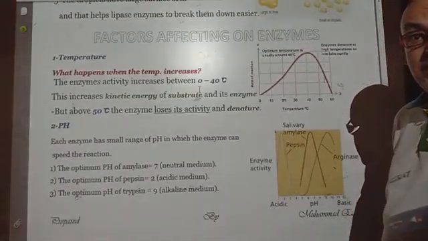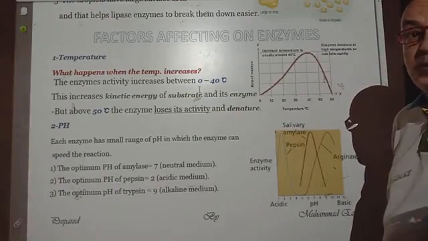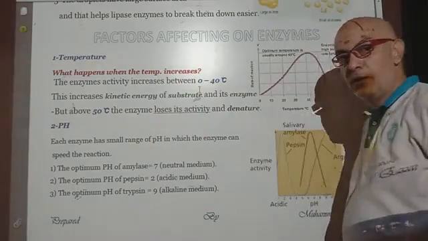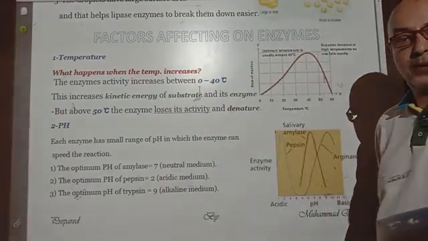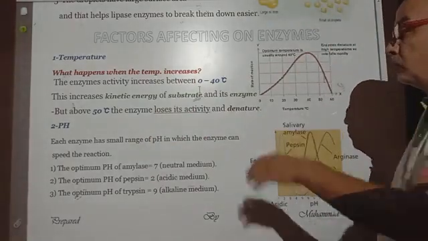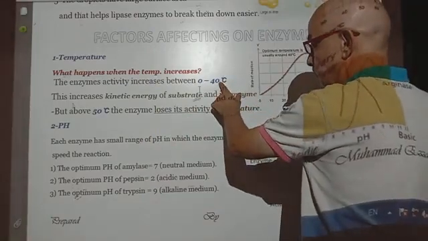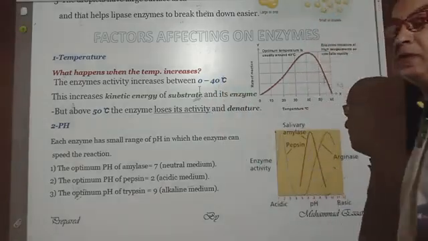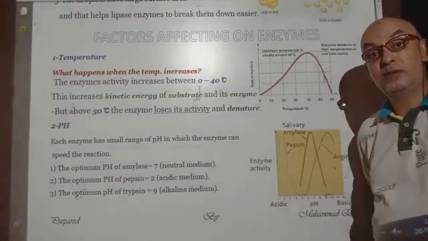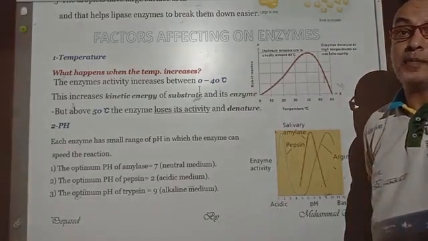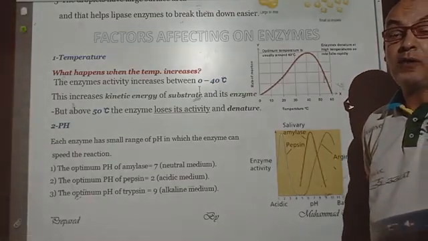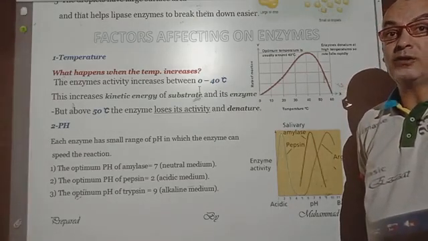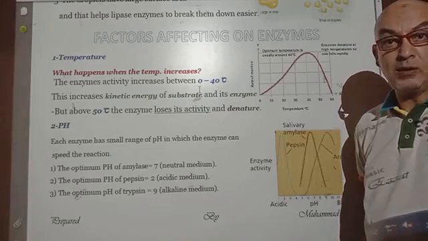Any enzyme is affected by two important factors, temperature and pH. The enzymes work properly between 0 and 40 degrees centigrade. The activity of the enzyme is working properly within this range. But what happens if the temperature rises above 45 or 50? The action of the enzyme decreases and it denatures. It means it doesn't work properly at all.